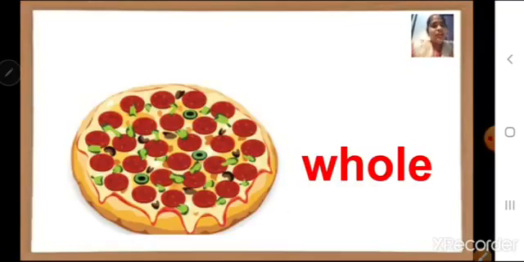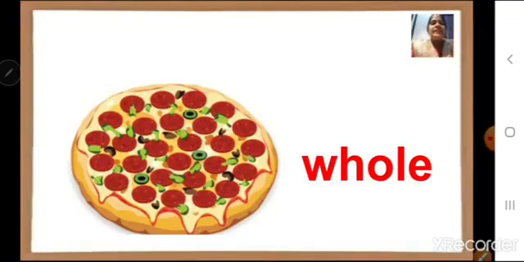Children, look at this picture. Can you tell me what it is? Yes, it is pizza. Yummy pizza, right? Now children, you can see that there is a full big pizza in front of you. And I have not even cut the pizza, right?